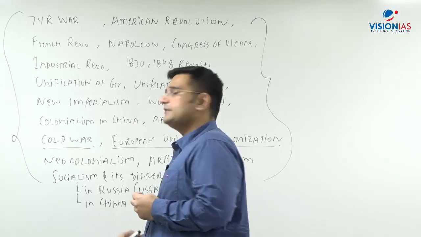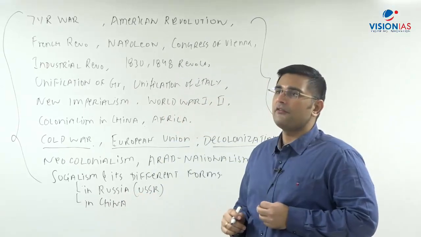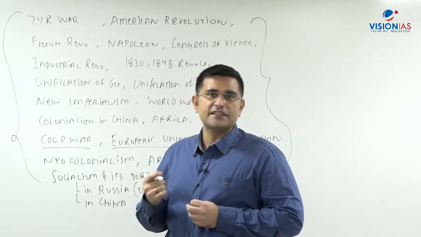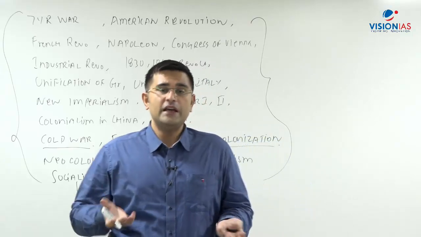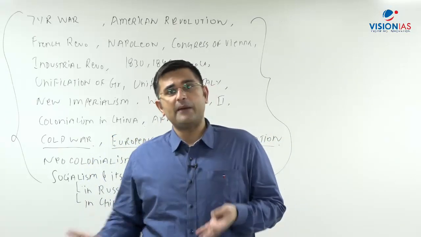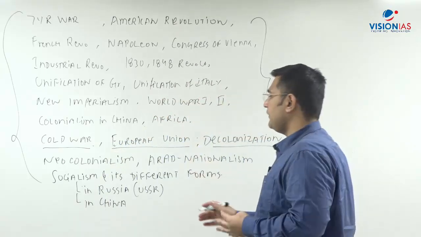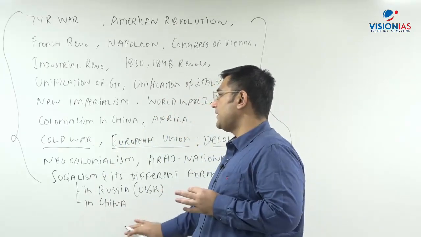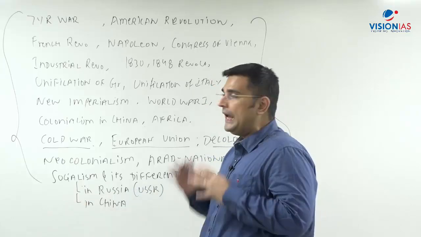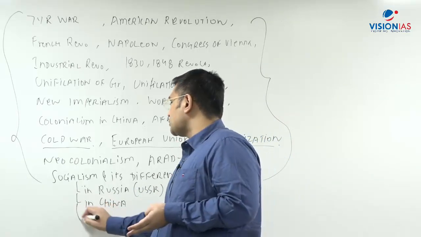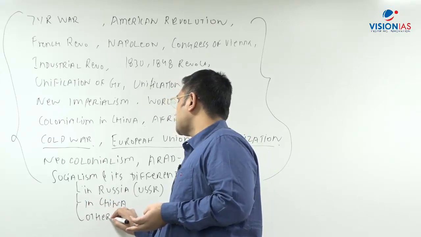Then socialism in China. So here we discuss Maoism. Then we discuss the reforms brought by Deng Xiaoping in 1976, because of which today you ask, is China a socialist country or is it a capitalist country? Right? What is market socialism? So different kinds of aspects and concepts we discuss when we discuss socialism in China. Right? Then if time allows, socialism in other countries also comes into the picture.